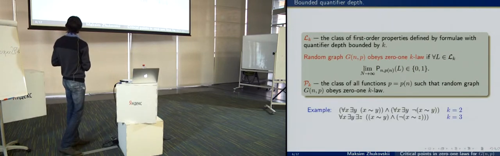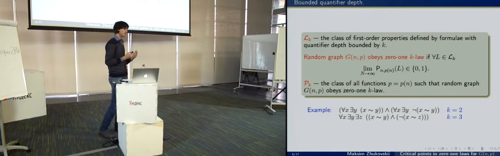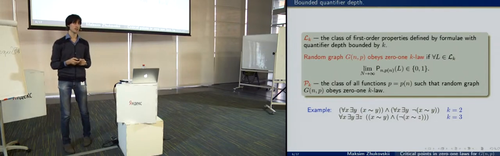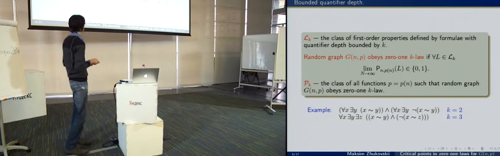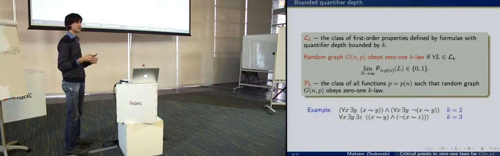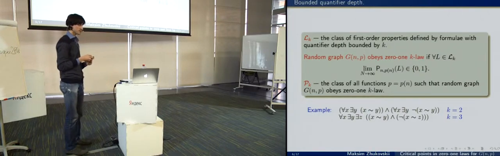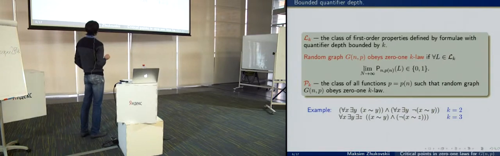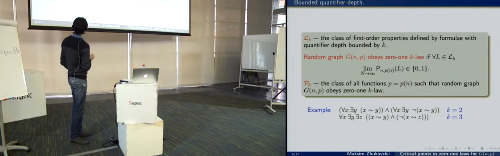But there are some cases when we have a property and there are different formulas that express this property, and these formulas have different quantifier depths. In this case, the property is in the class Lk if its minimal quantifier depth is at most k. So in this case, quantifier depth equals 2.